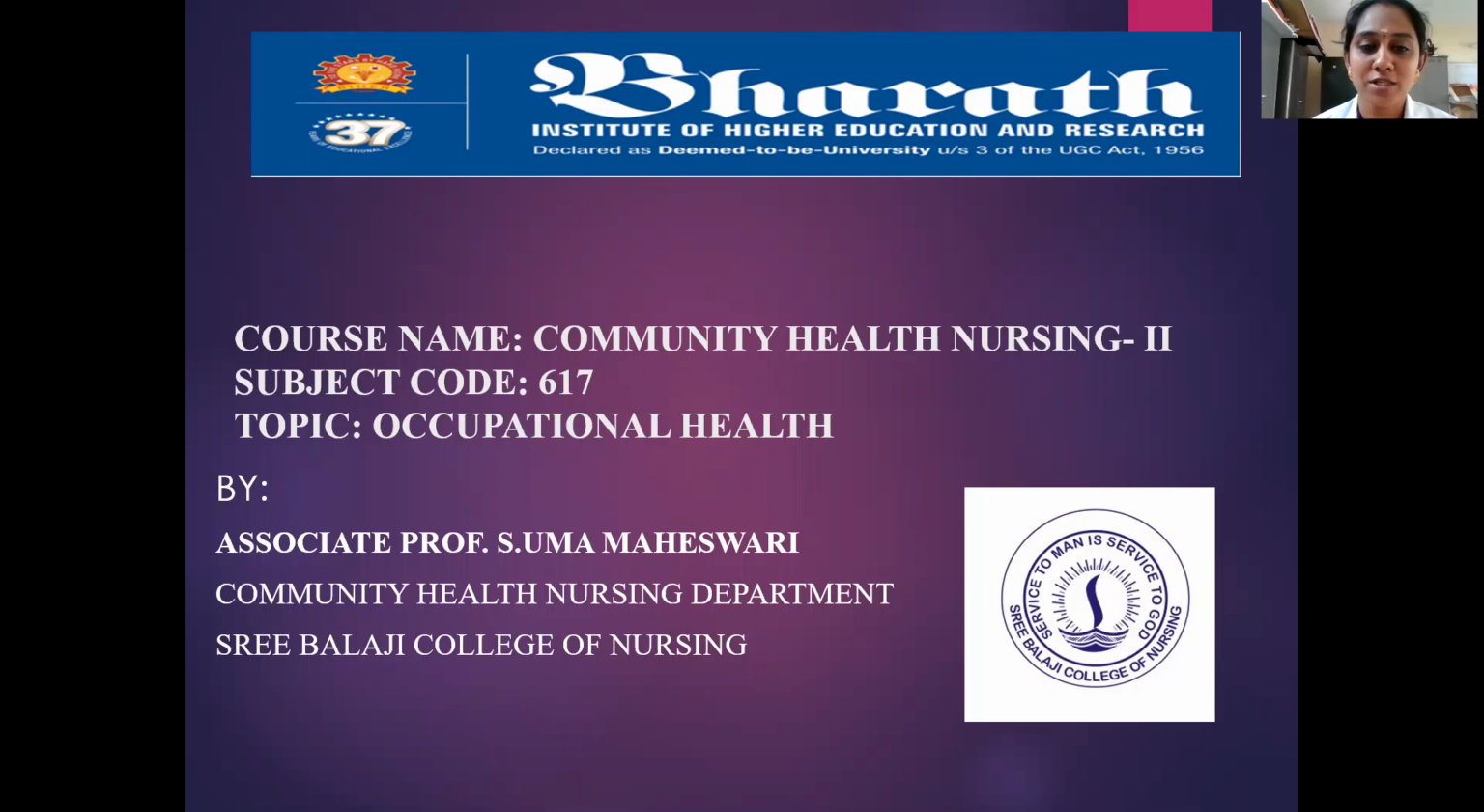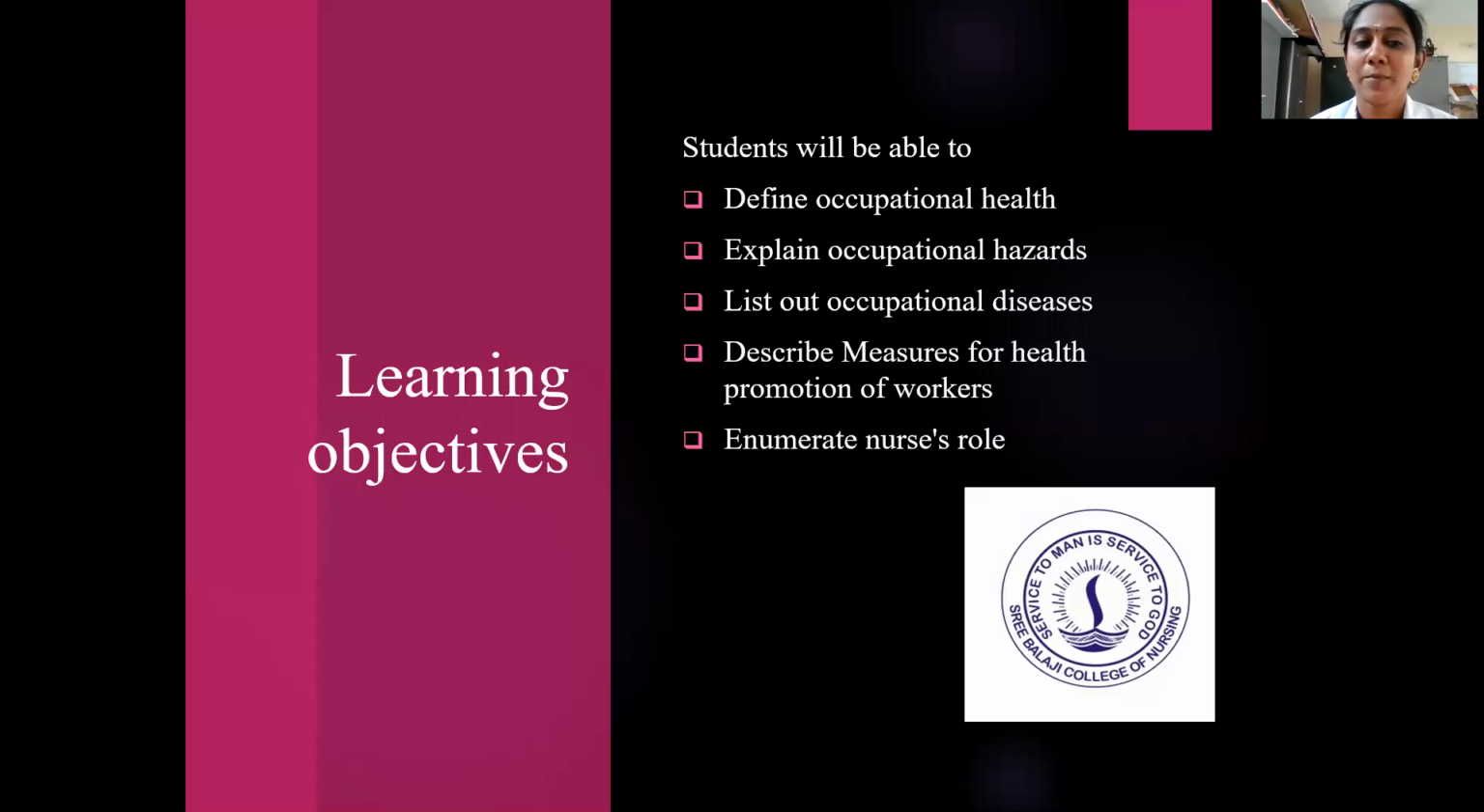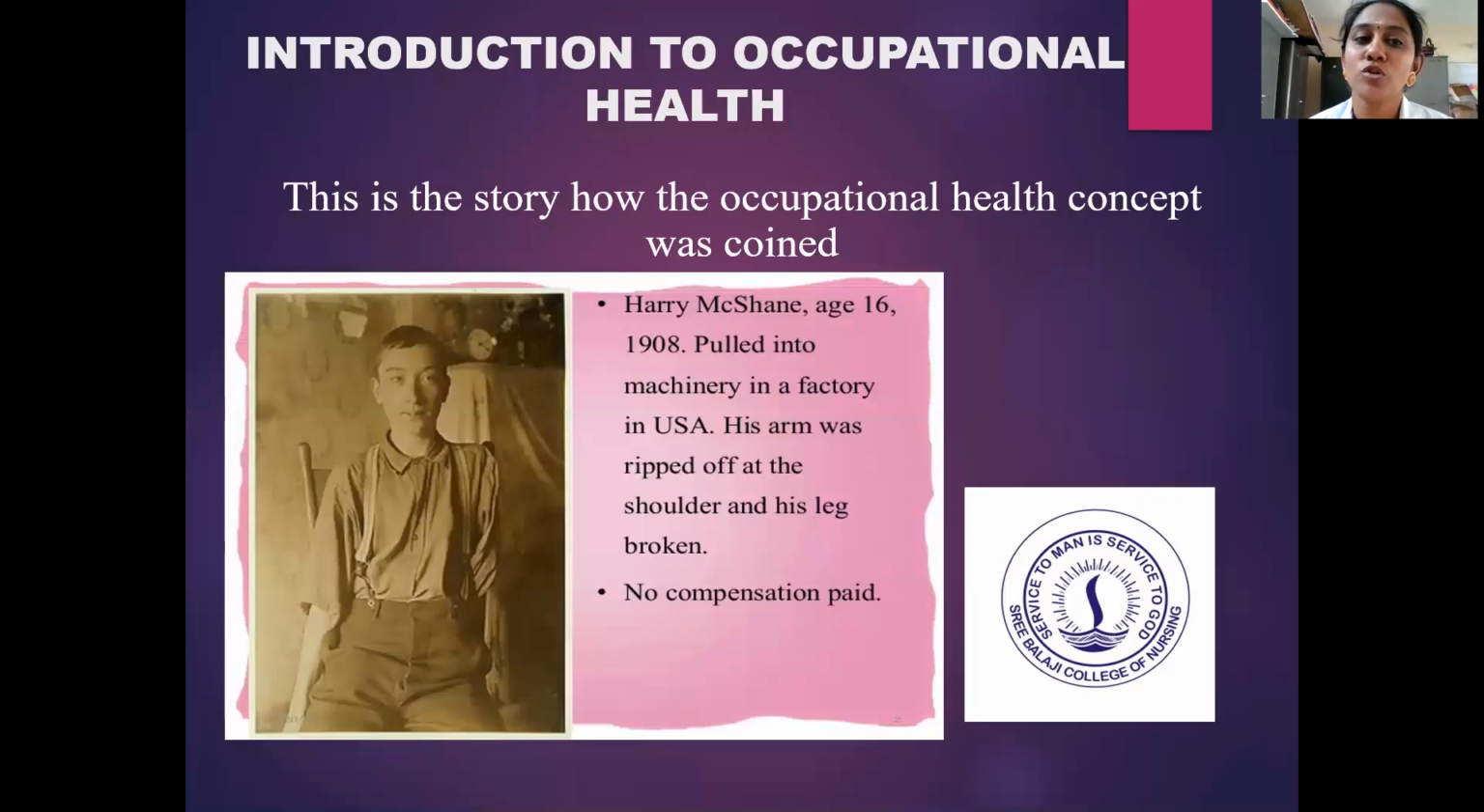Here I am to present you a topic on occupational health. The main learning objectives of this course are that students will be able to define occupational health, explain occupational hazards, list out occupational diseases, describe measures for health promotion of workers, and enumerate the nurse's role. So these are the main learning objectives of occupational health. First, we'll move on to see the introduction to occupational health.